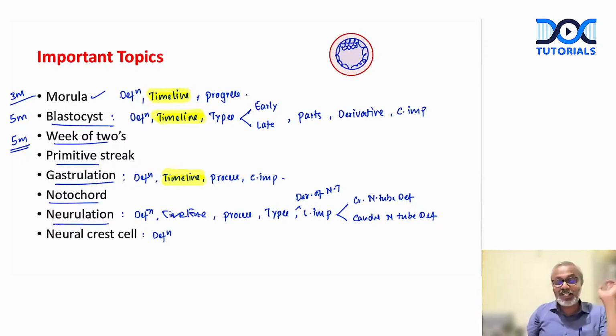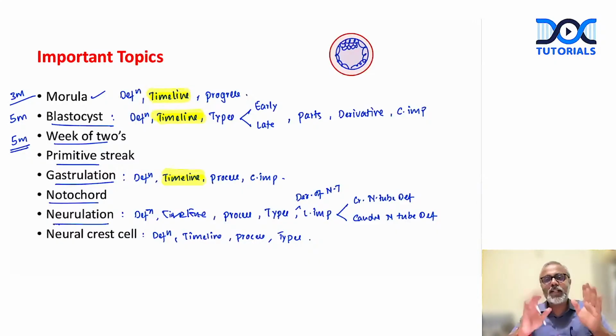What is neural crest cell, right? Again, possibly when exactly these neural crest cells are formed, right? How exactly neural crest cells are formed? What are the types of neural crest cells? Remember, in neural crest cells, all that we remember is derivatives. We go on mugging up the derivatives of neural crest cells. Now, if it comes as a 5 marker, again, we are stuck only at what are the derivatives. We'll be able to list 5 or 6 derivatives and nothing beyond that.